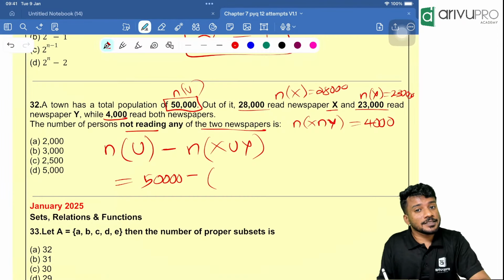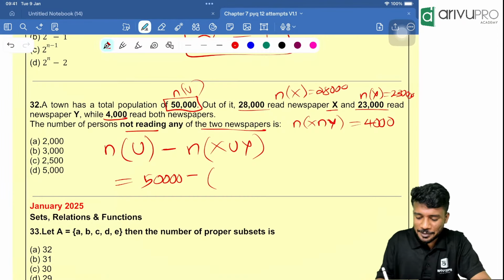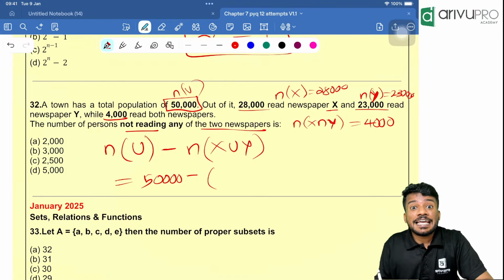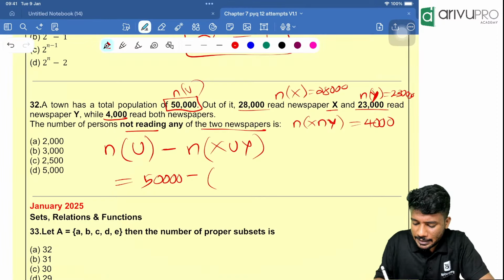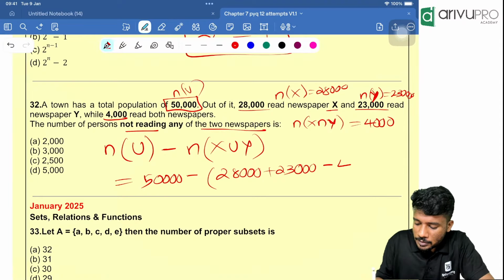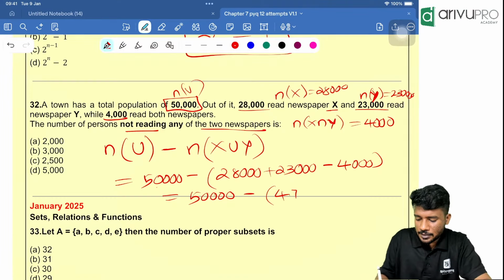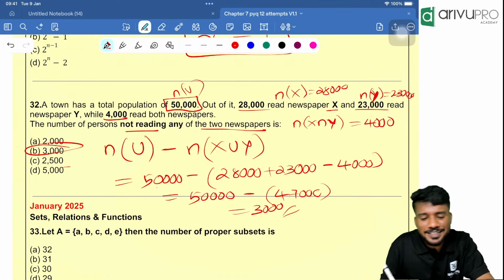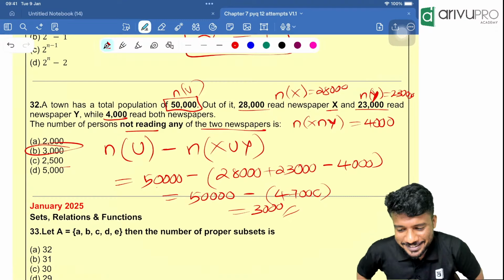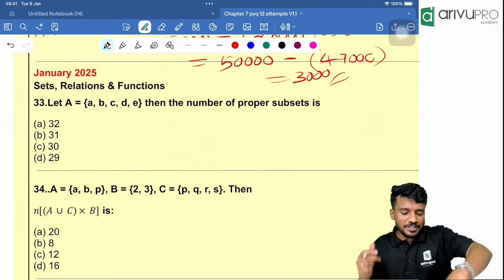The A union B formula is n of a plus n of b minus n of a intersection b. So x union y will be n of x plus n of y minus n of x intersection y. I'll directly write the values: 28,000 plus 23,000 minus 4,000, which is equal to 47,000. Take your calculator and please do it. 50,000 minus 47,000 is equal to 3,000. Option B is your answer. Everyone got the same answer? Yes. Next one.